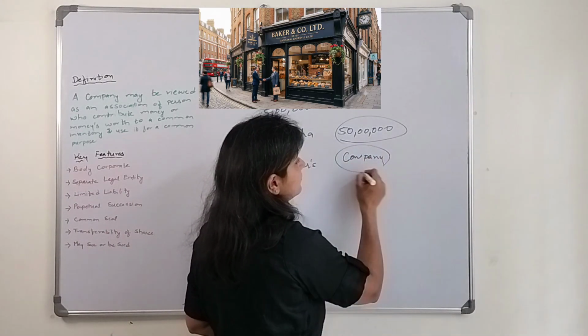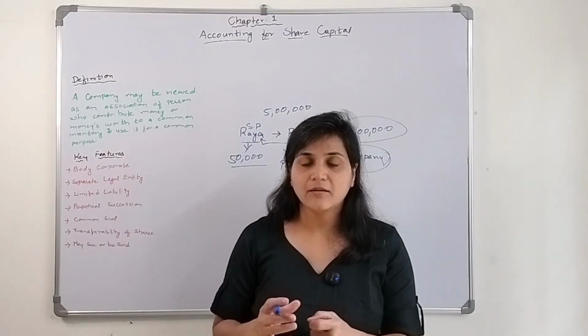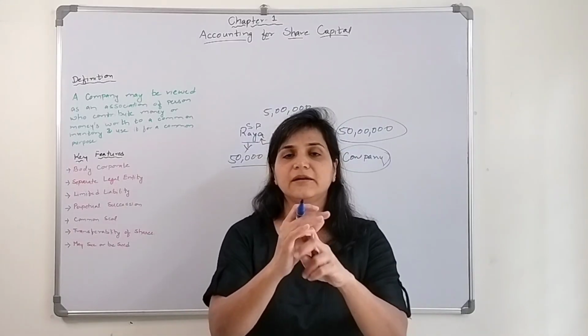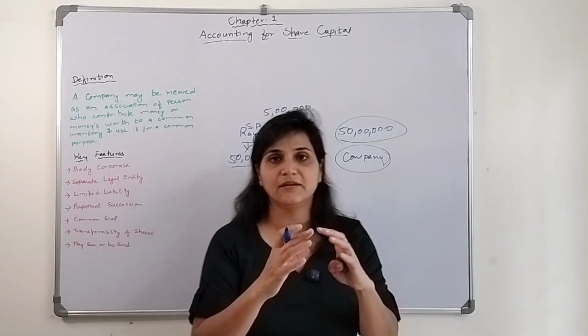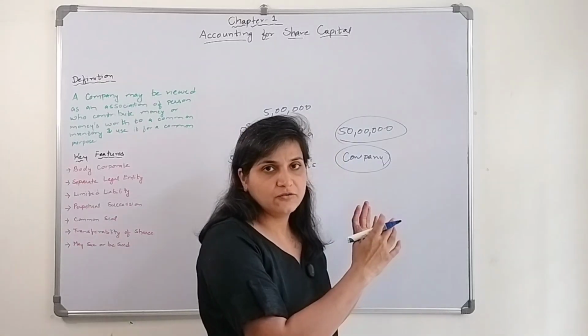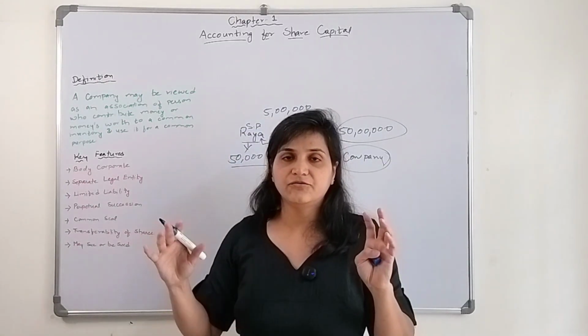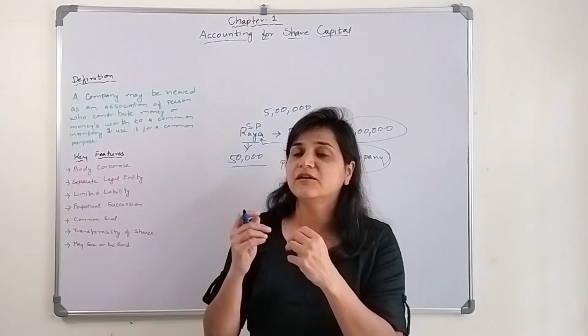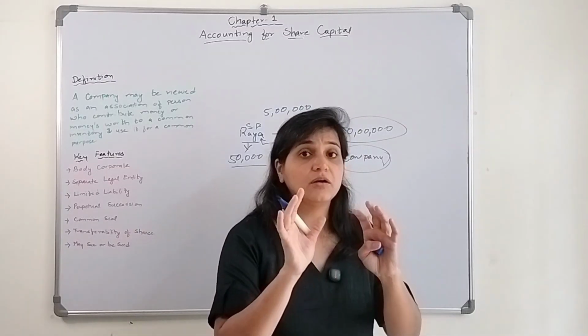Now, why a company? There are many benefits associated with the company form of organization. Let's say they went to certain other friends, and the friends said, okay, we will invest money in your company.